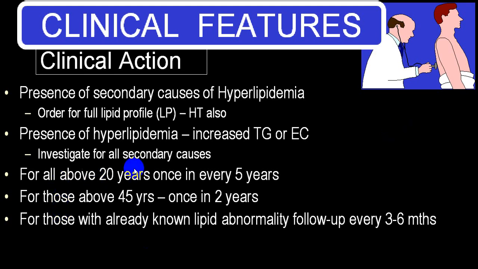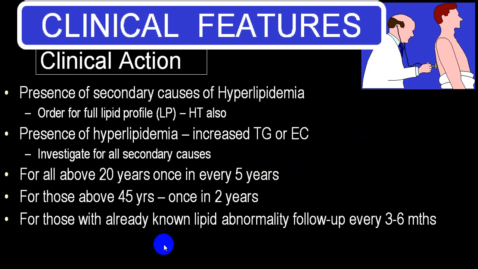For all persons above 20 years, you should have a checkup. And every 5 years, they say, I'll say you should have a checkup every year. Even in 45 years, you should have a checkup regularly.